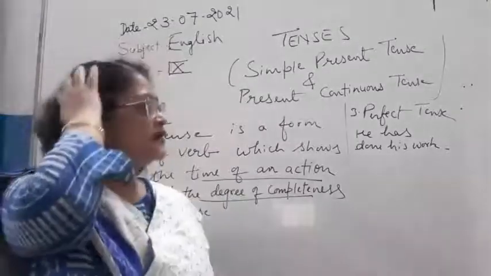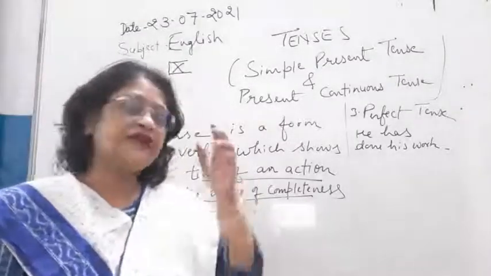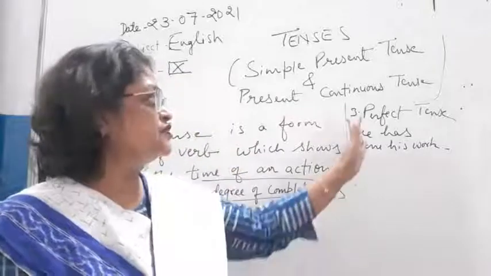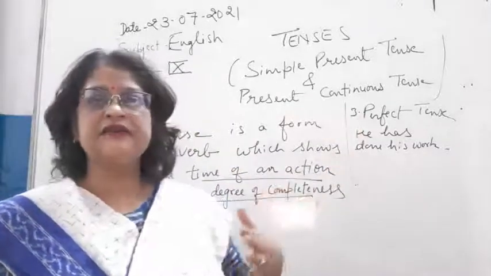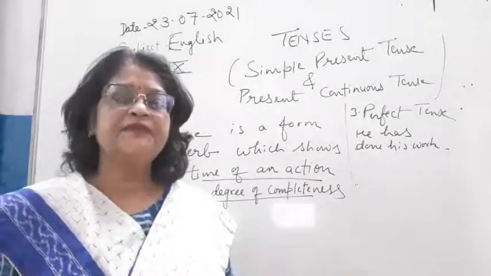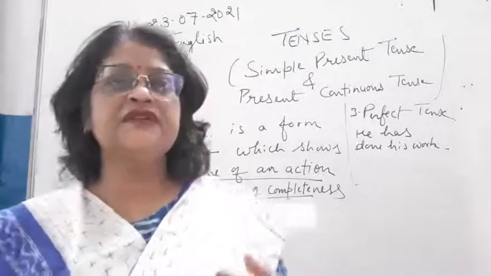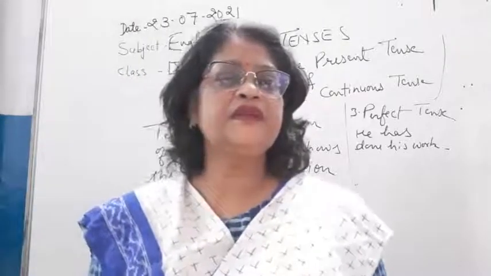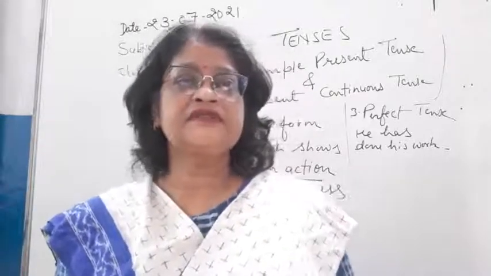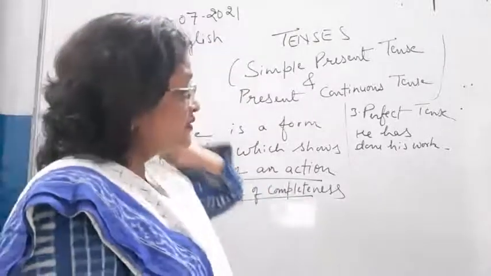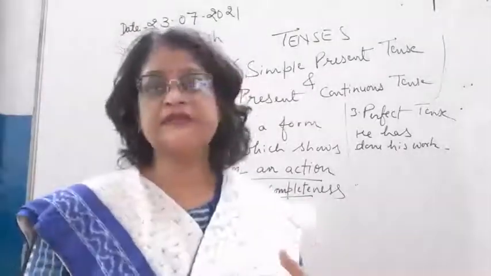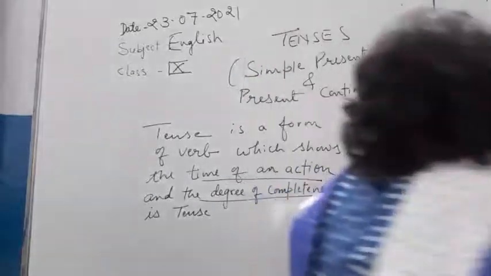Okay, so continuous and perfect are always opposite to each other. In continuous, the thing is continuing at the time of speaking, and in perfect tenses, student, the action is completed.